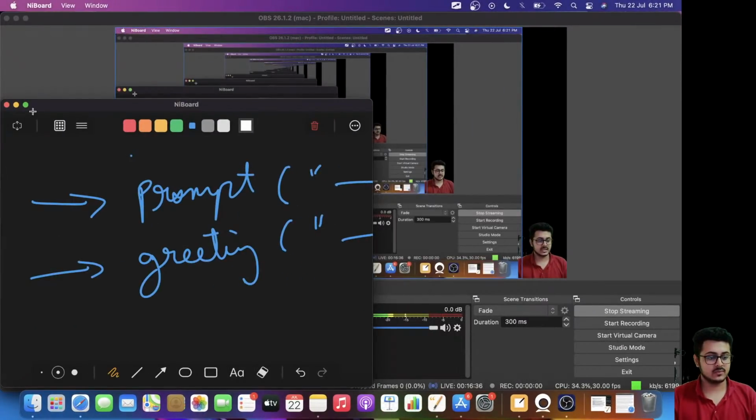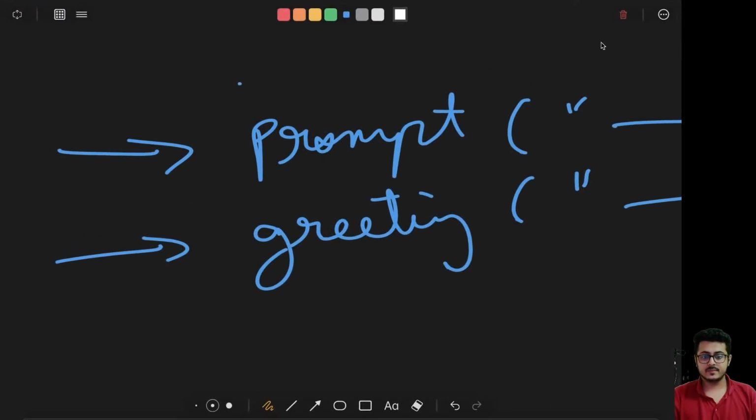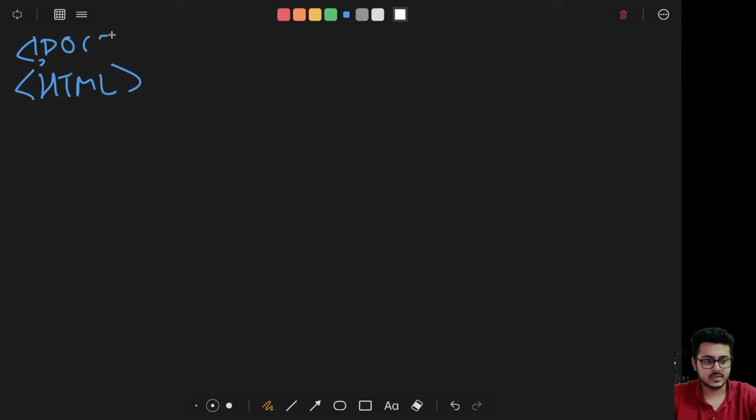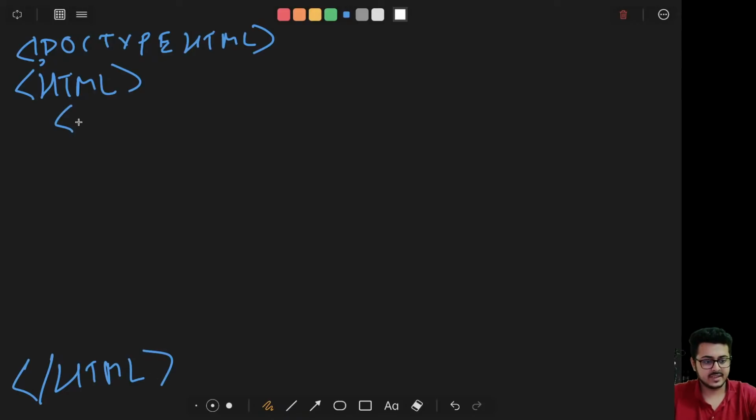Okay, let's try to understand what a DOM is. For example, right now the entire website is made in simple HTML. So let's make a small website in HTML. We'll be having doctype, then HTML itself, then we'll be closing HTML at the end first of all, then we'll be having head. Inside of the head we will be first closing it, then we'll be having title right over here.